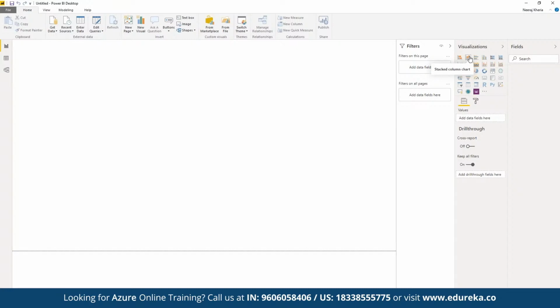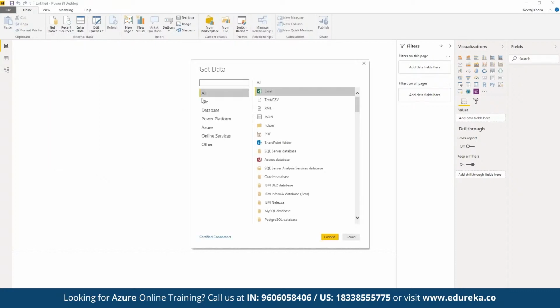So let's open up a sample data set that we can work on so that we can have a quick insight into what kind of visualization we can create here. To get data here, we can click on get data, and here we can choose a source of data. If we click on more, we have data integration available from multiple platforms.